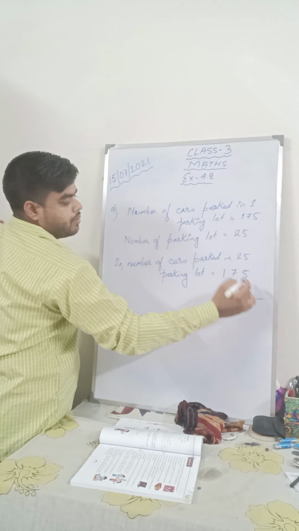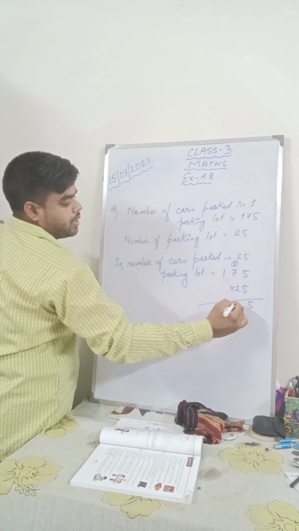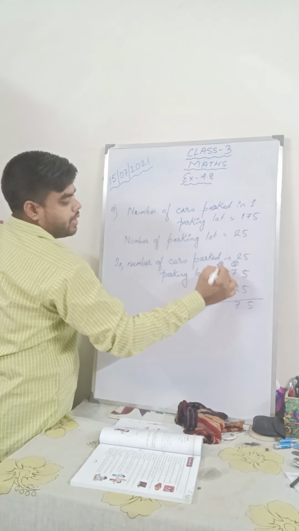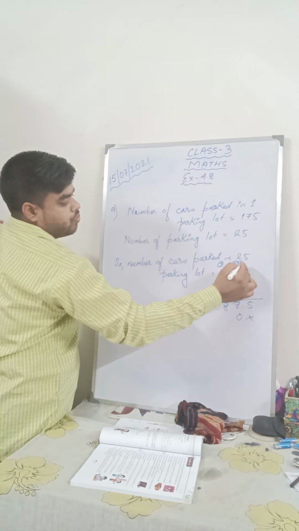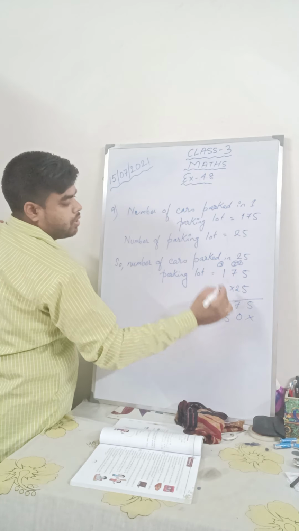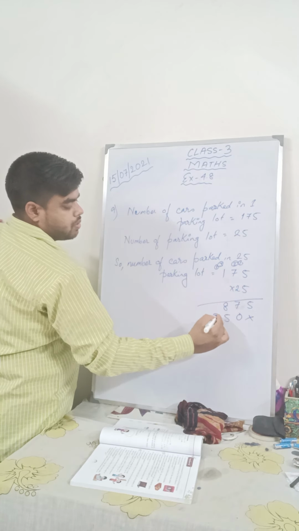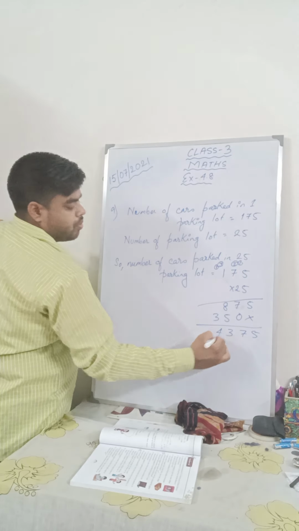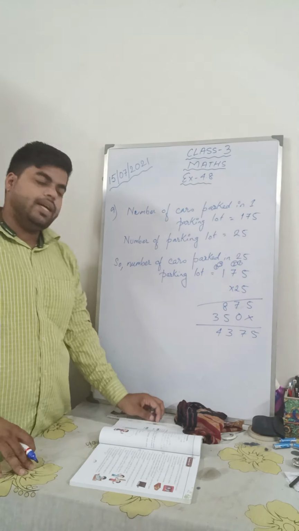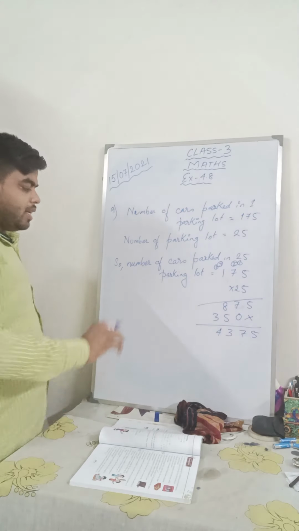5 5s are 25, 2 in hand, 5 7s are 35, plus 2 37, 3 in hand, 5 1s are 5 plus 3, 8. 2 5s are 10, 1 in hand, 2 7s are 14 plus 1, 15, 1 in hand, 2 1s are 2 plus 1, 3. So 4, 3, 7, 5. So therefore 4375 cars can be parked.